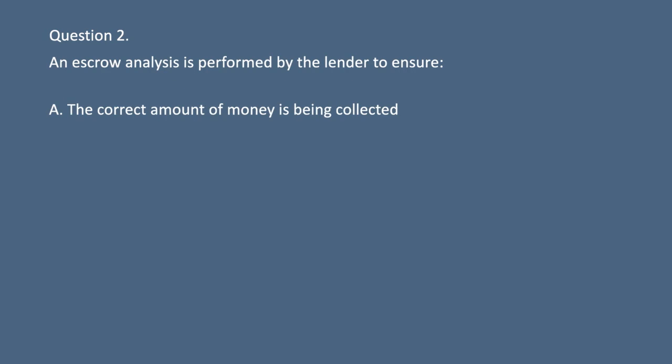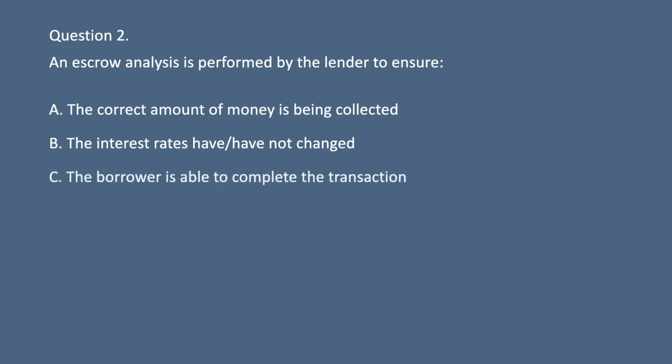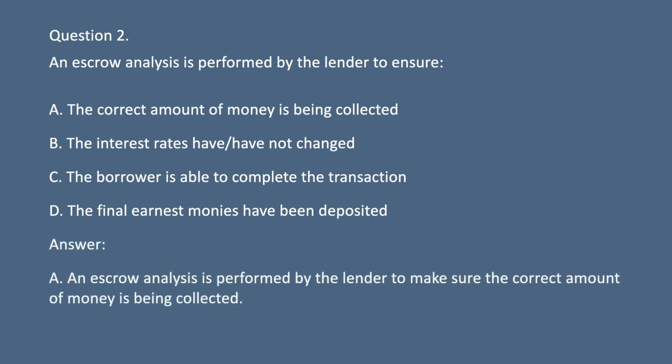Question 2. An escrow analysis is performed by the lender to ensure A. The correct amount of money is being collected. B. The interest rates have not changed. C. The borrower is able to complete the transaction. D. The final earnest monies have been deposited. Answer: An escrow analysis is performed by the lender to make sure the correct amount of money is being collected.